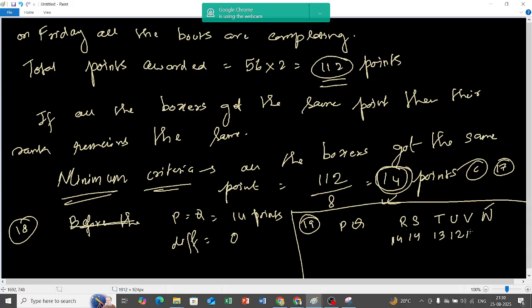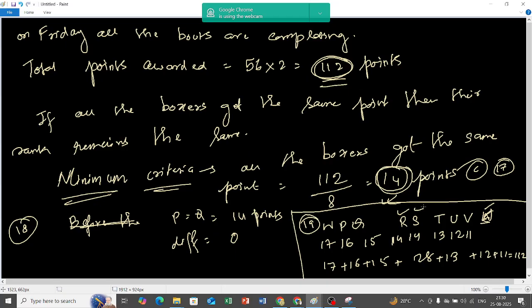So if this is 14 and 14, then this one will be 13, 12, 11, and I need to see that the total points has to be 112. Then there has to be a 15, 16, and 17 on the other side. If you add all of them, you will get 112. You might ask why we didn't do 14, 14 and then 15, 16 and then 13, 12, 11 and then 10. If you do that, you will not get 112. You have to get 112, right?